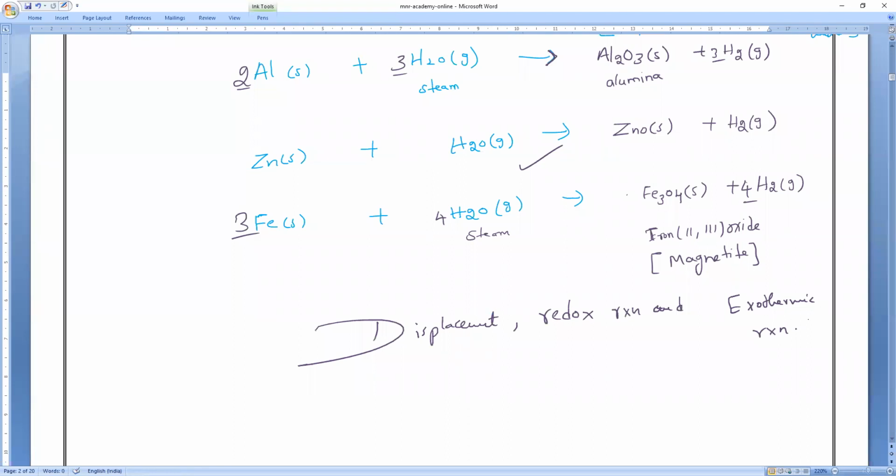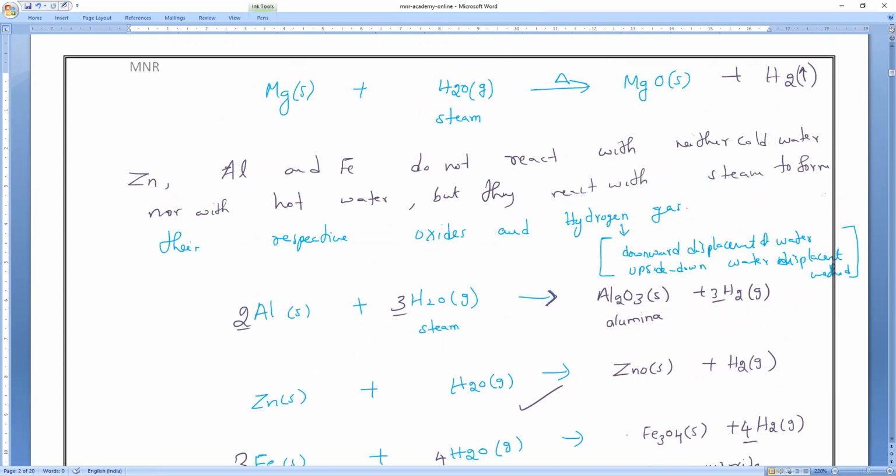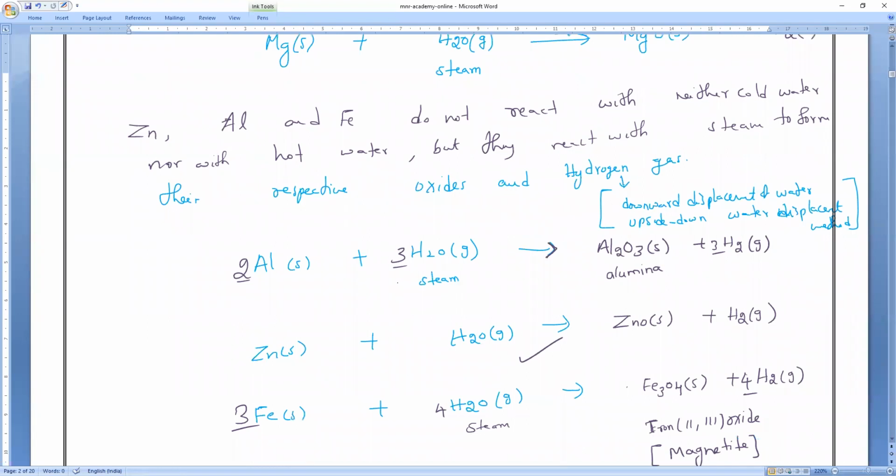I'm giving a minute of time. Any doubt you can ask, otherwise we'll go with the activity. There is an activity related to that. What is the method to find whether hydrogen is releasing or not? Downward displacement of water, or the inverted water displacement method.